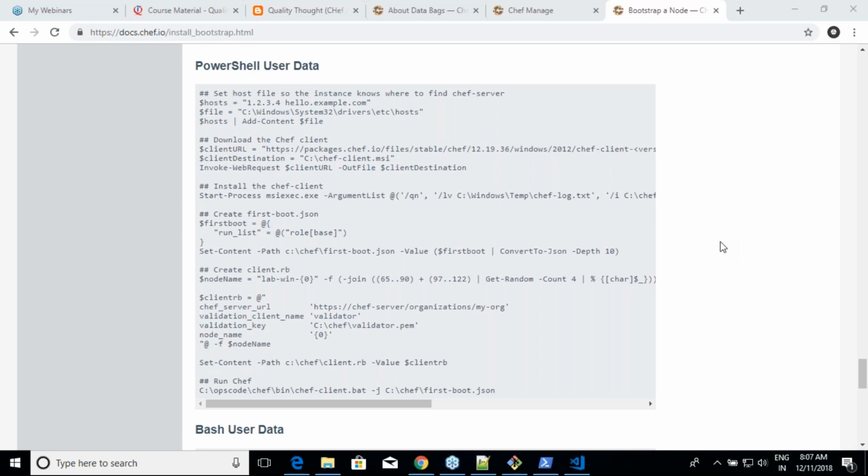Before that, try to look into this unattended bootstrapping, because this is also a most popularly asked scenario, saying that I have 100 machines in cloud and they are auto scaling. How do you expect me to install Chef there? The answer is this: you go with unattended bootstrapping. And are you seeing this script? This script you will copy into your AWS or Azure accounts before you start the machine, and your machines will become a Chef node. That's what you do. So that's why this scenario is important. Go through it. I am okay even if you fail, but I want you to try this one out.